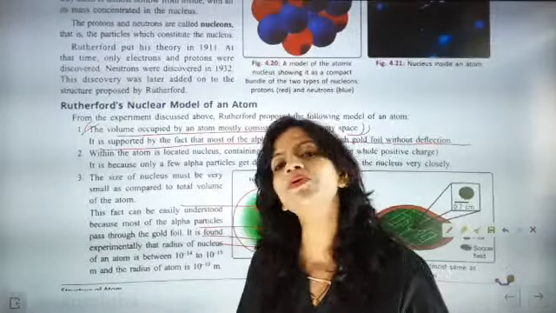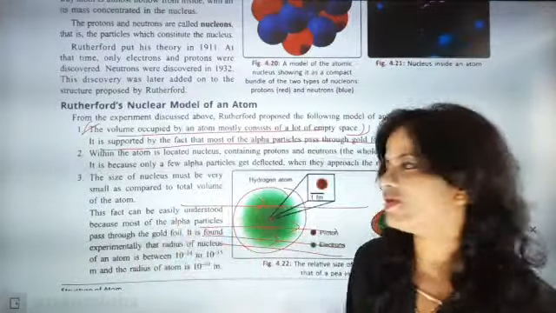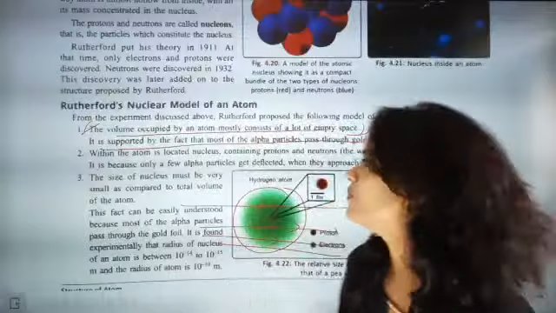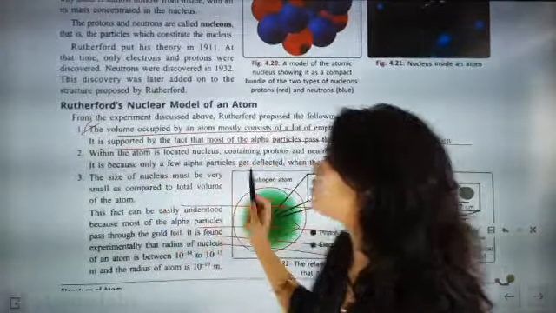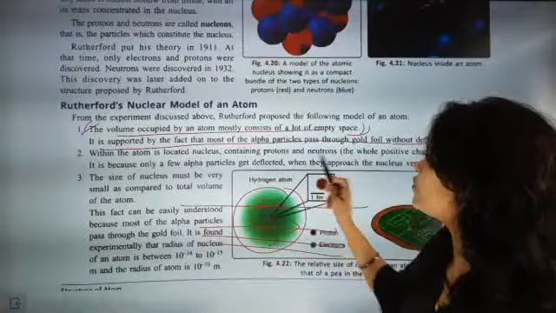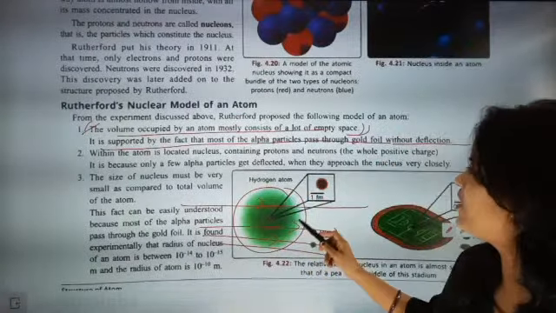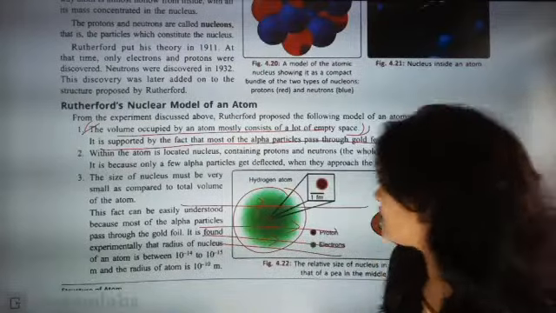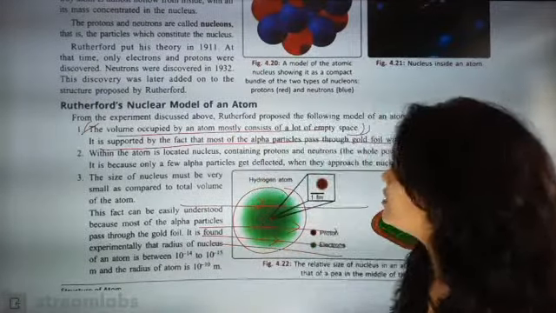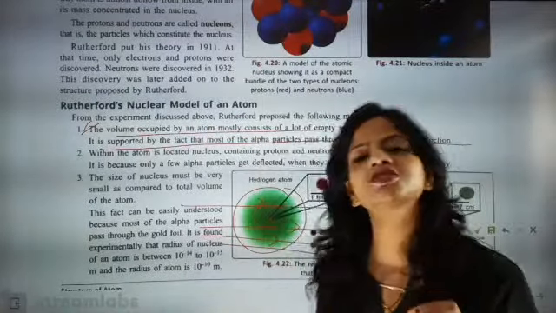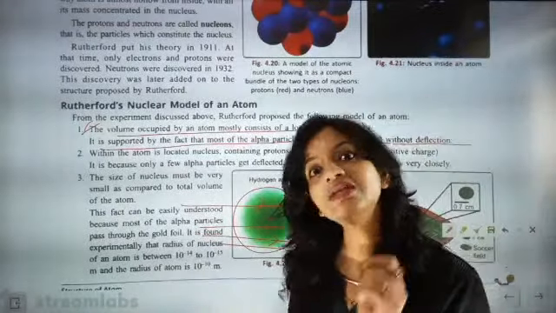Okay, if it is empty space, then only it goes undeflected. So that is the connecting point. Now next, within the atom is located the nucleus containing protons and neutrons. It is because only a few alpha particles get deflected when they approach the nucleus. Correct? The positively charged particles are present only in the nucleus.